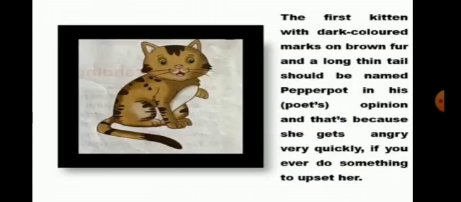Yes, my dear children, the first kitten with dark colored marks on brown fur and a long thin tail should be named Pepper Pot, in the poet's opinion. That's because she gets angry very quickly if you ever do something to upset her. This is the first kitten.